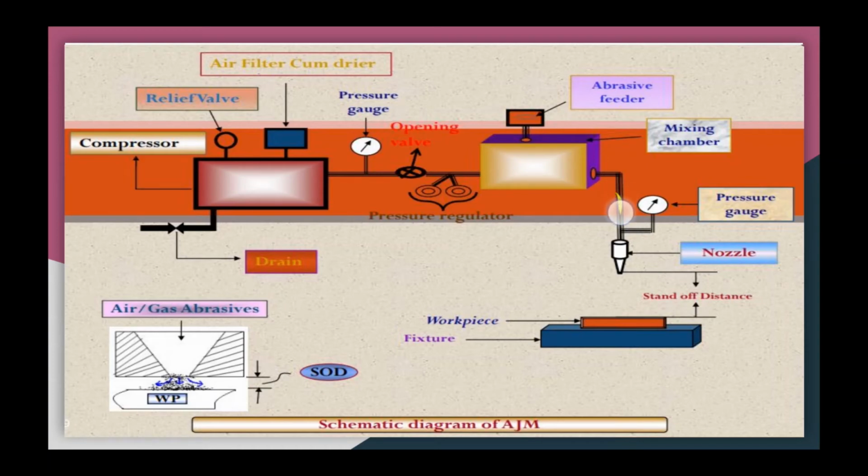Now there is a pressure gauge with the help of which you can measure at what pressure the air and abrasive particle jet is coming out. And here is the nozzle. From the nozzle, as we have seen earlier, the jet of air and abrasive particles comes out and hits the workpiece surface over here.